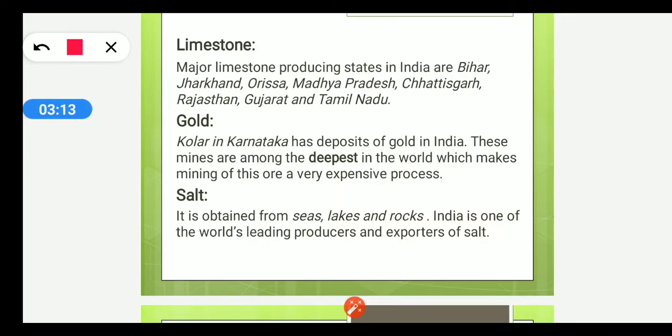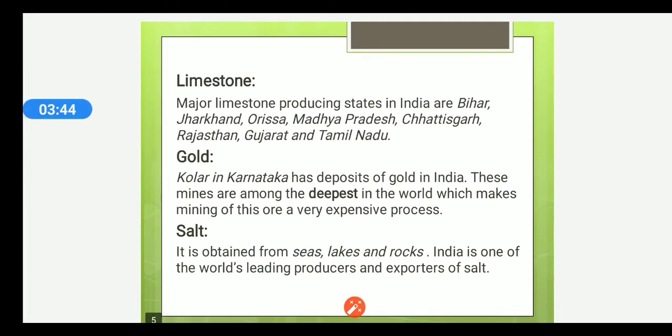Now children, you all must have seen various salt pan deposits around different types of lakes or around the sea whenever you travel through railways or even roadways. Those are salt deposits which are made by different workers in those lakes and seas, working to extract salt from those lakes and seas.